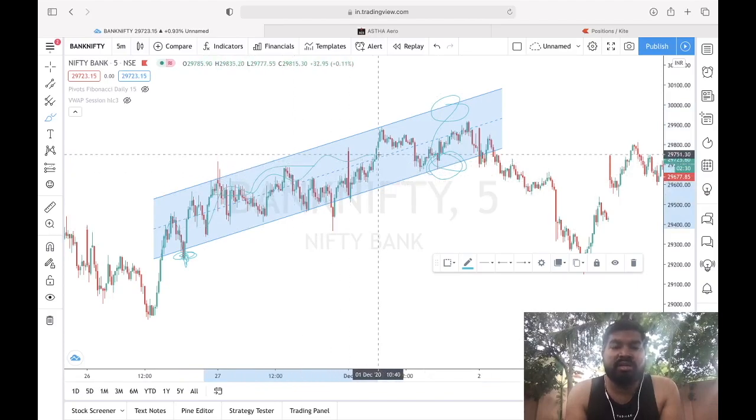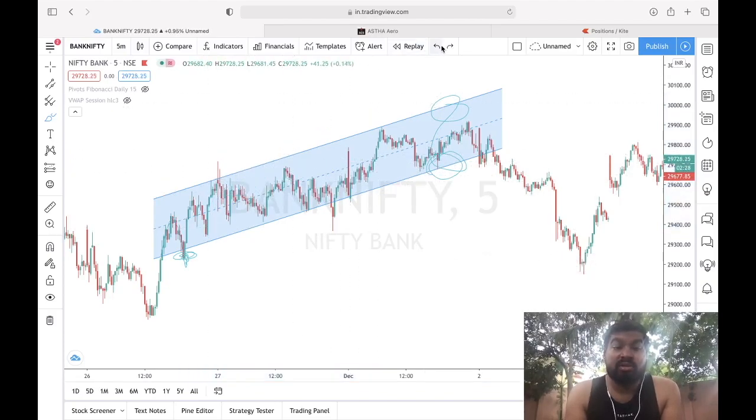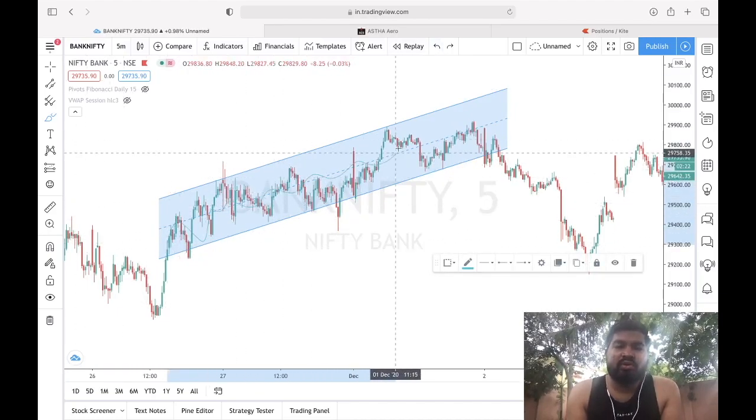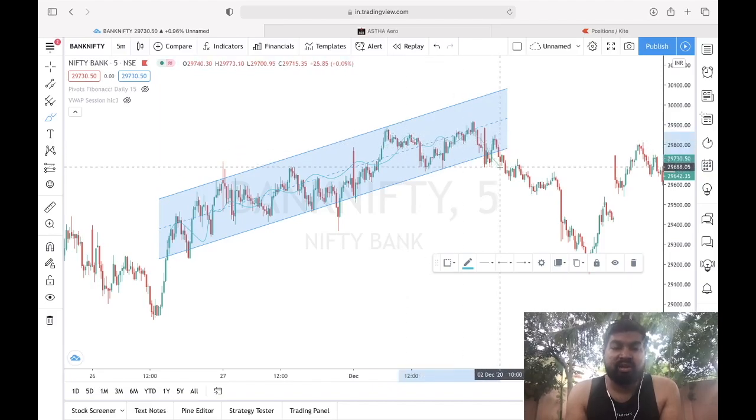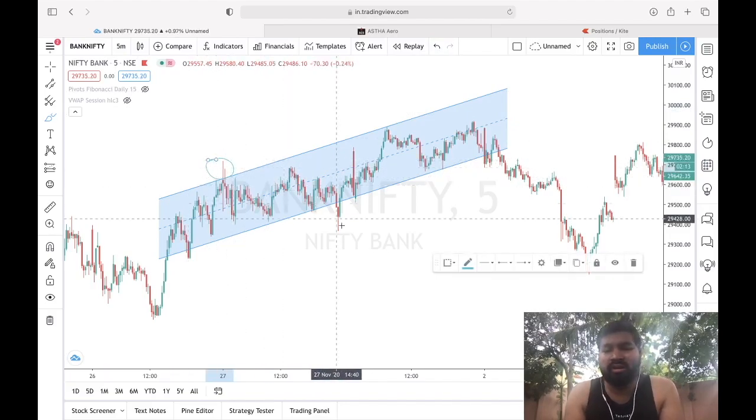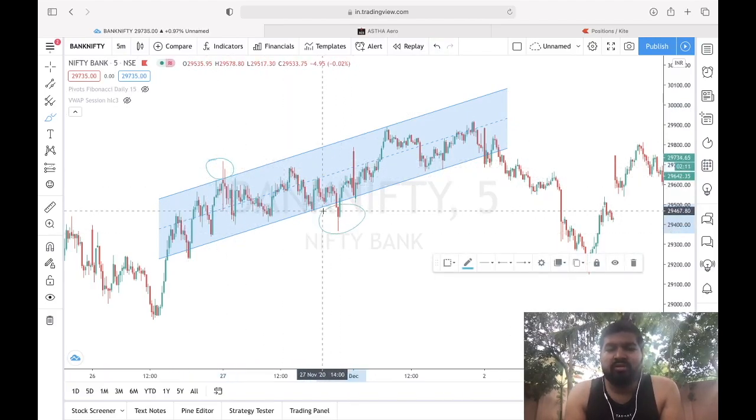This is not a complete channel, right? There should be some consolidation, only then is this channel a complete channel. Here we can see a good consolidation and then a breakdown. Those are the entries. Here also you can see a fake breakout, no entry. Here also you can see a breakdown, no entry.